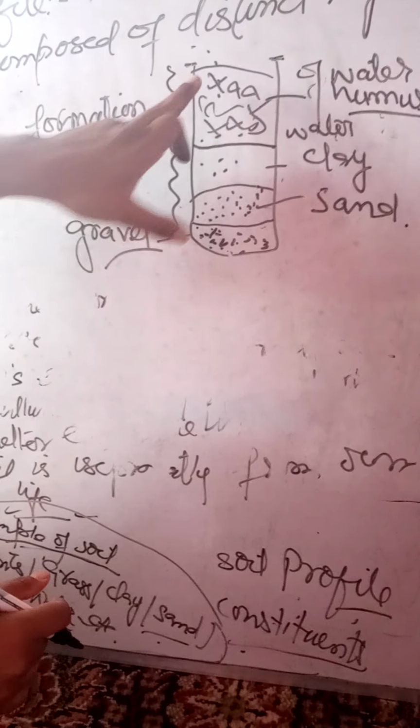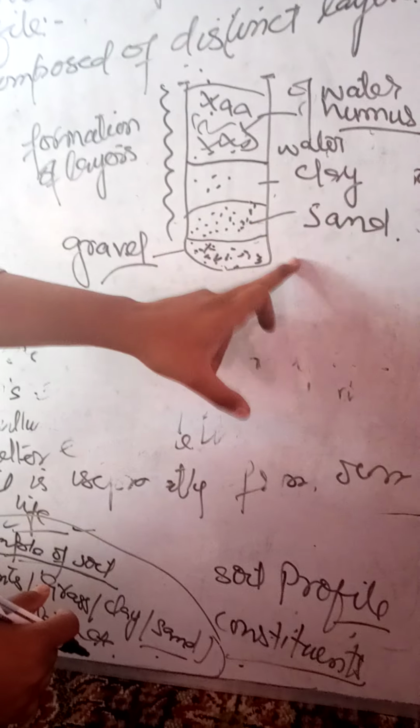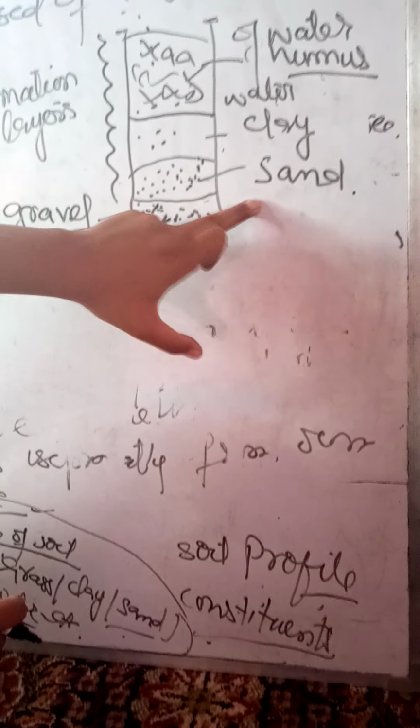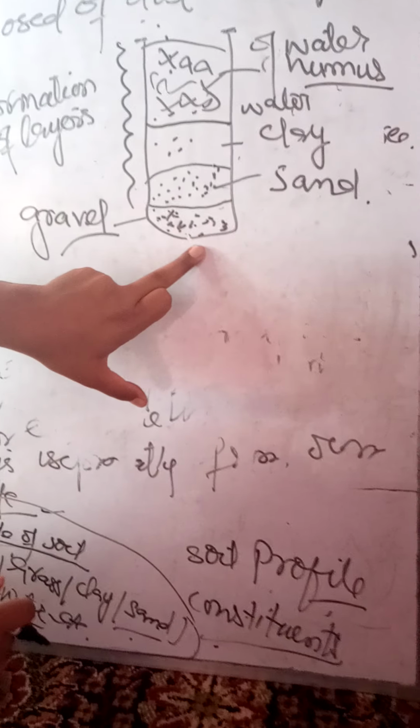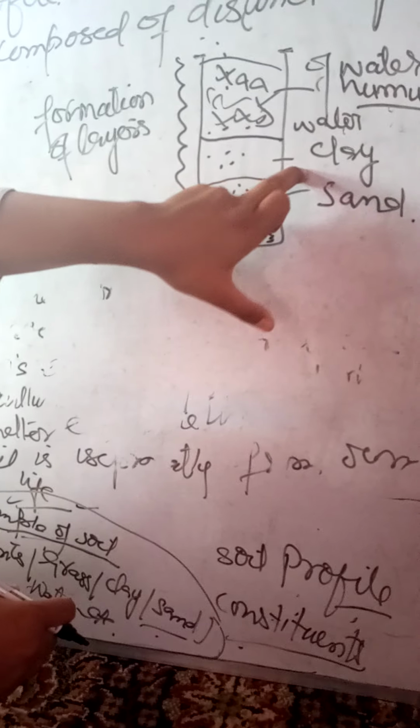The upper part of the soil is called humus because all the dead materials are present in the humus. Good, there are many layers of the earth. First is sand, because it settles down at the bottom, and then is clay. Then is water. Then is humus. These are the main parts of the earth.